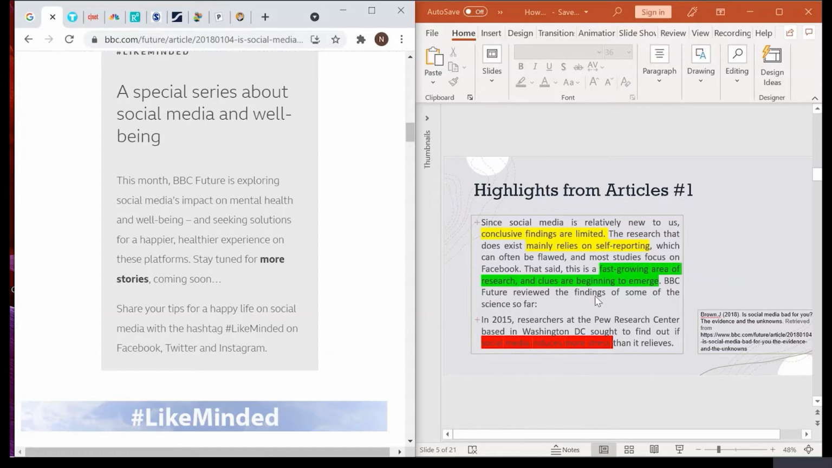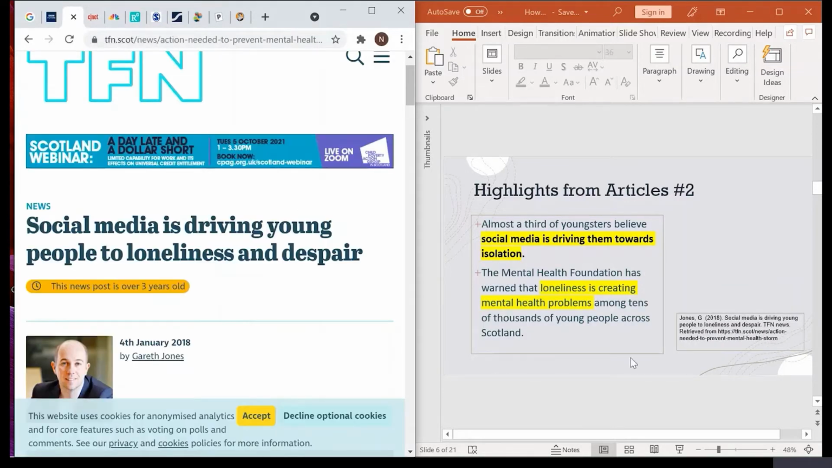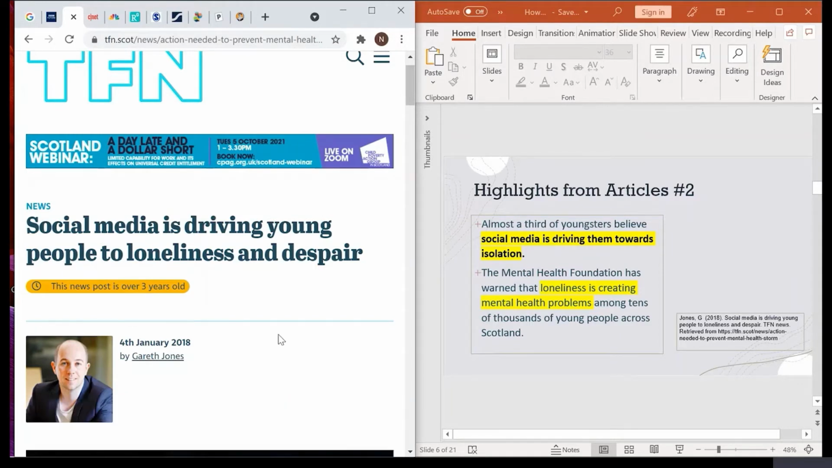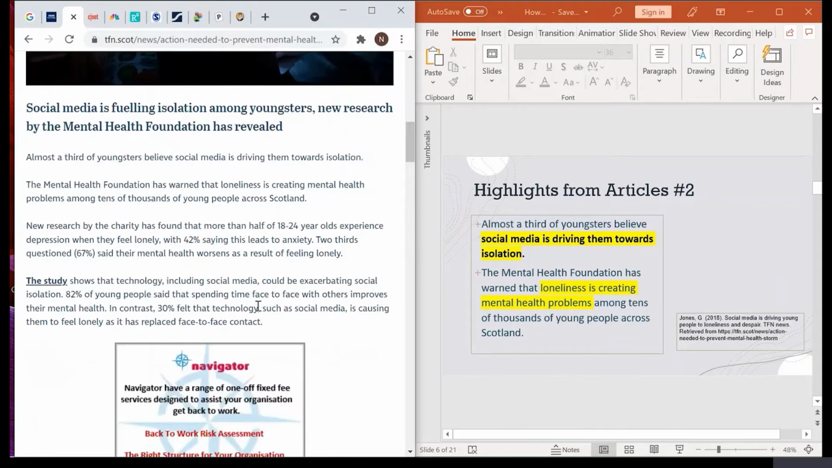Then you go and look for some more articles. The second article that I find is about social media driving young people to loneliness and despair. So you again read that article. What do the statistics say? What are the issues here?